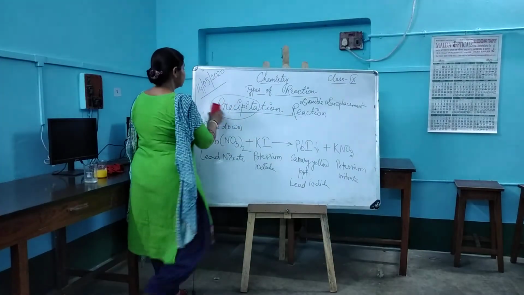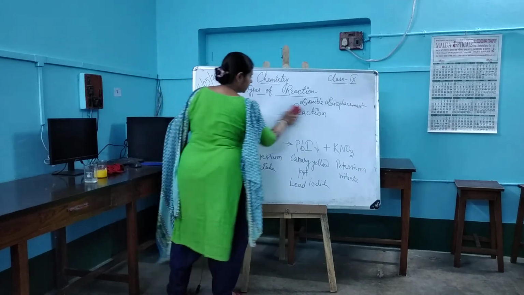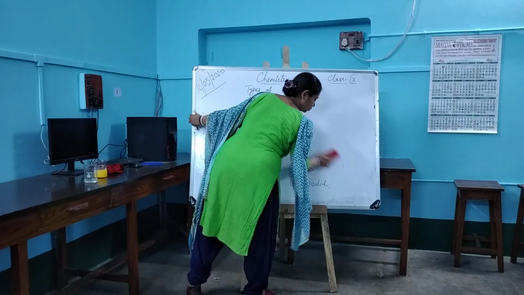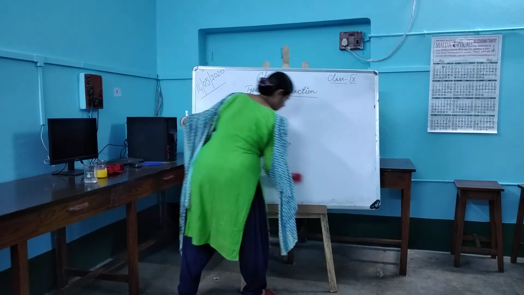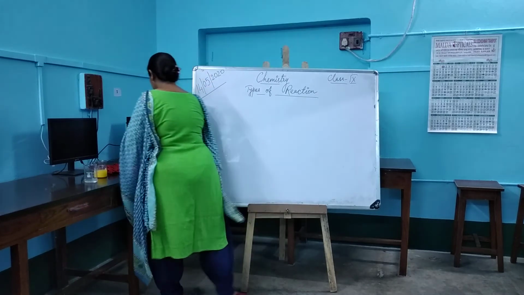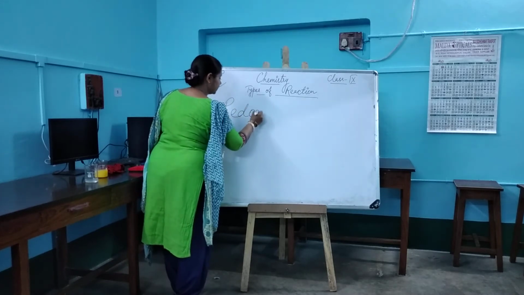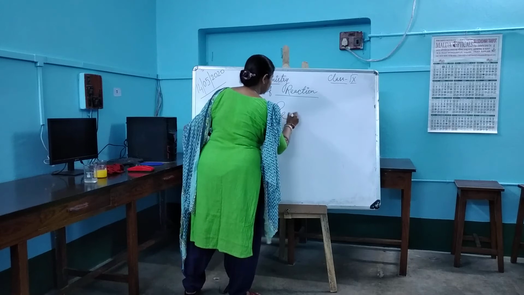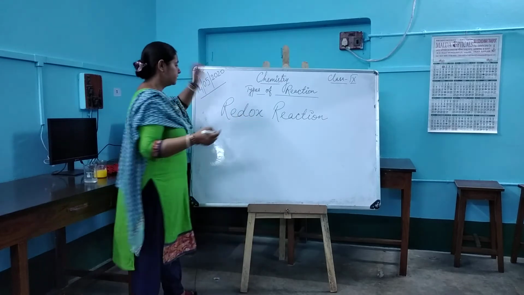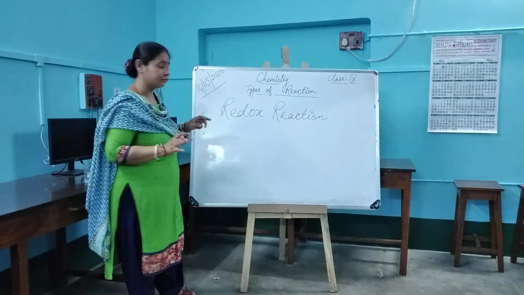Okay, now see, the next part is a very, very interesting and very important one that we will learn. It's a completely different type of reaction that we are going to study over here. Though we call it a redox reaction, the word redox actually has two parts involved in it. Now what are the two parts? From the name itself you will be able to write the definition for it.